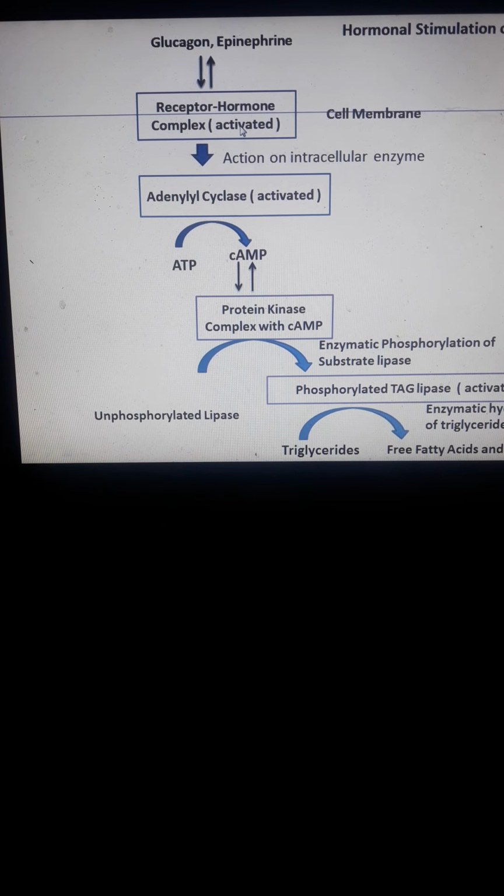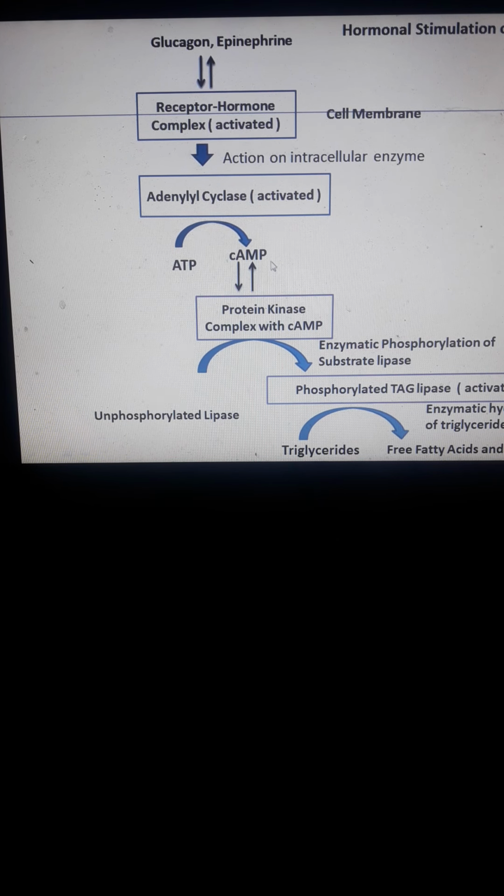Glucagon binds to the glucagon receptor, and epinephrine binds to the beta receptors. This is the cell membrane. That complex leads to actions on intracellular enzymes, or activation of the adenylyl cyclase enzyme. When adenylyl cyclase is activated, it converts adenosine triphosphate to cAMP, or cyclic adenosine monophosphate.